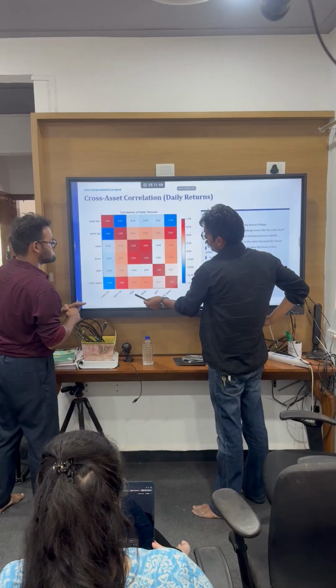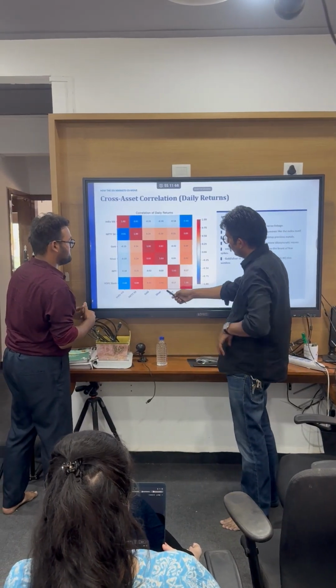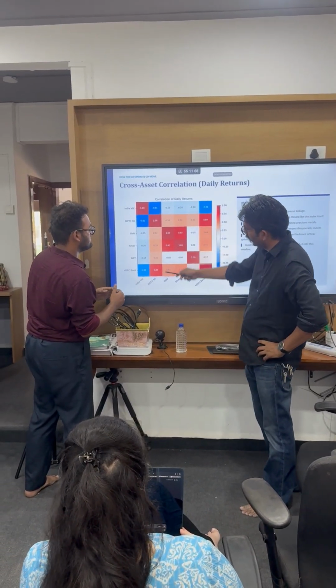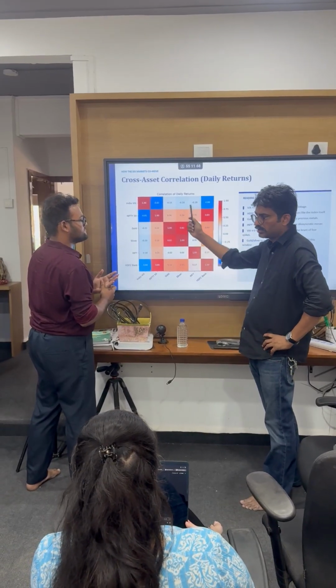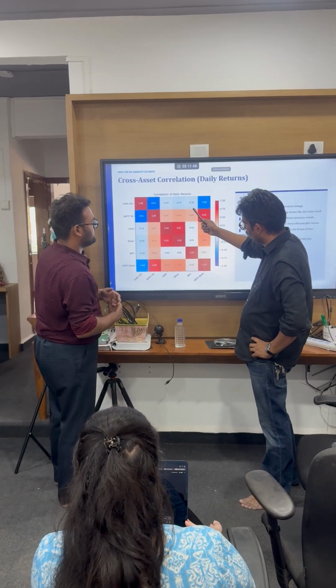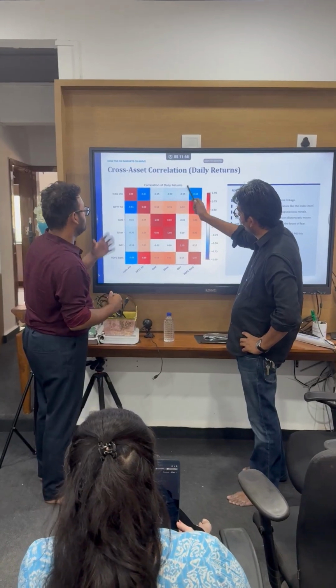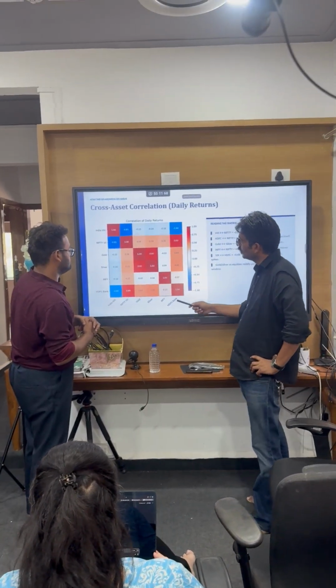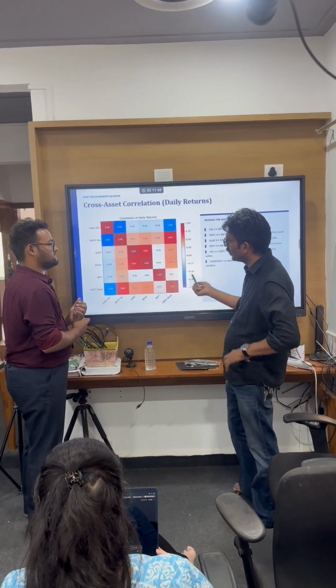Gold with India VIX is negative. Finally, silver with India VIX is negative. This is an important finding. We will run some research reports. This is Nifty versus India VIX. We will ignore that. This is Bank versus VIX. We will run that later on.